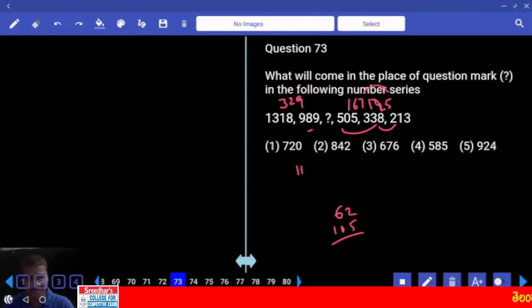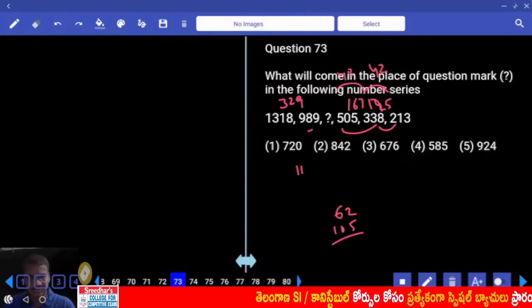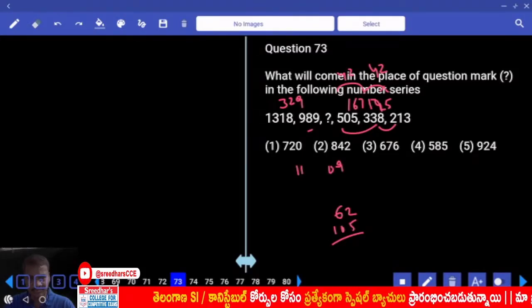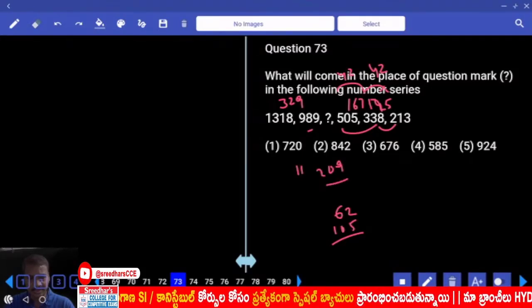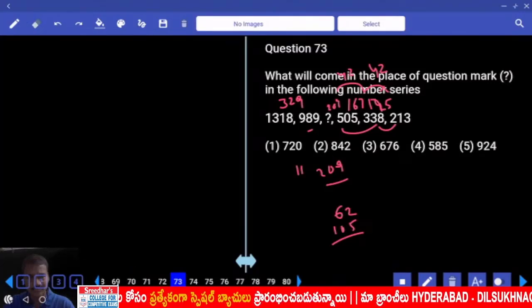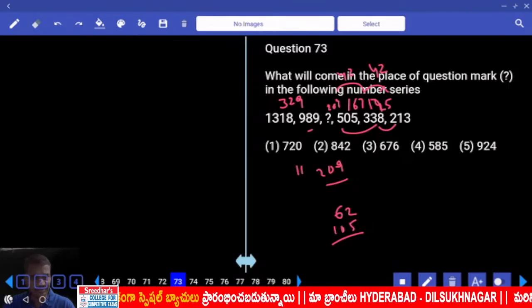What is the difference between 125 and 167? 42. Again, if you take 42, what is the difference you have? 7 plus 2, 9. And 6 plus 4 is 10. And 1 plus 1, 2. Then 209. Now if you add 209 to this, are you getting the answer here? 5 plus 9 is how much? 14, 714. Is it there?